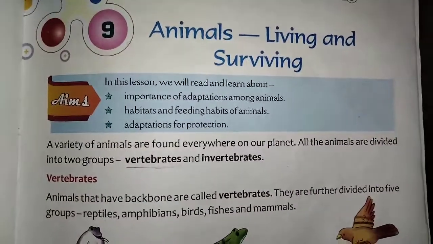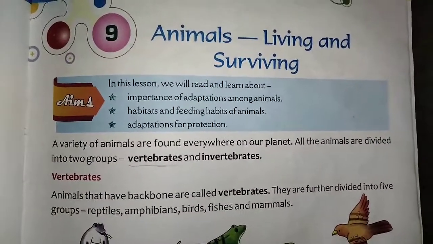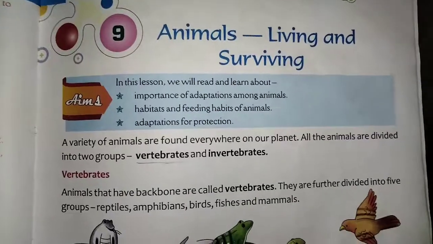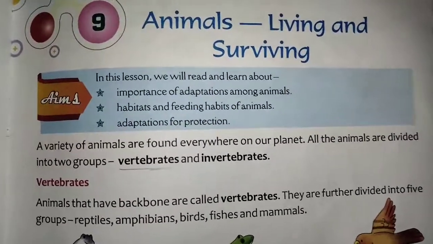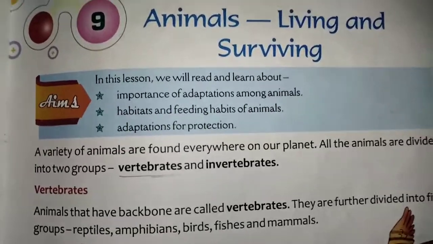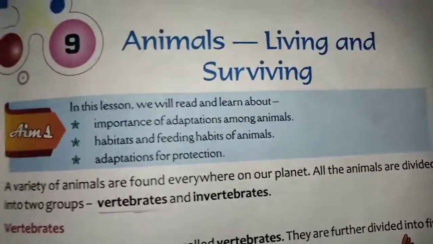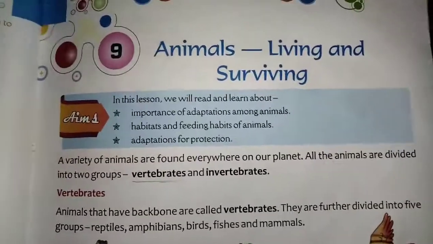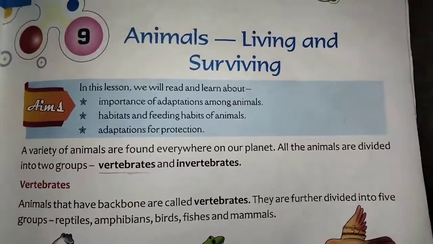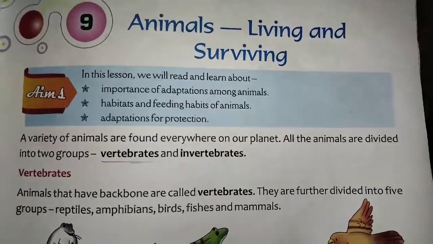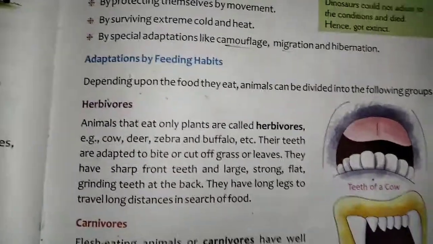Hello children, today we are going to learn class 4th science reading lesson number 9, Animals Living and Surviving. In the last class I gave reading on page number 75 and 76. Today we are going to read page number 77. So children, let us open page number 77.